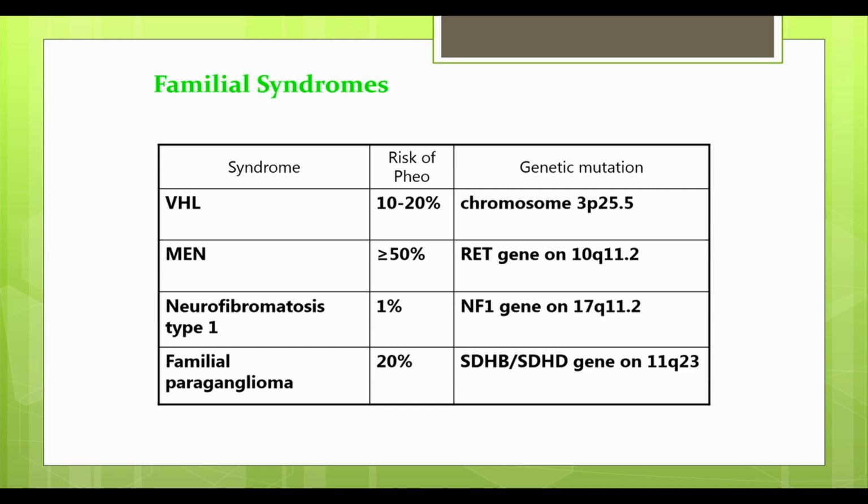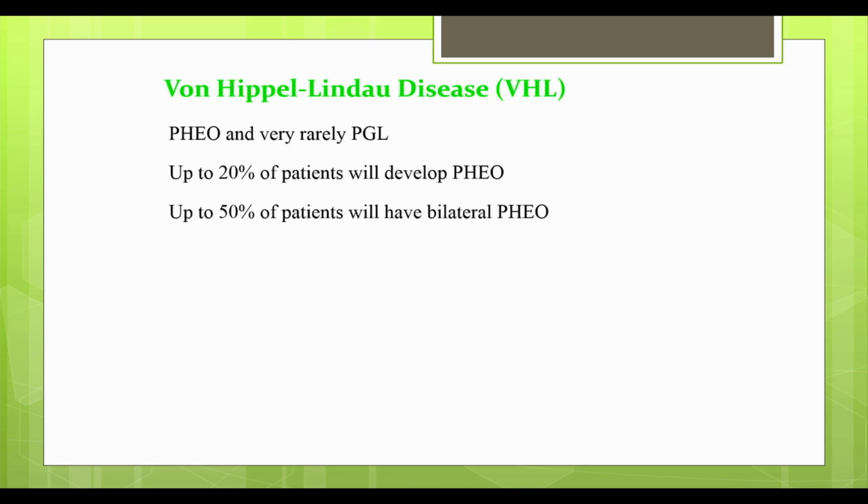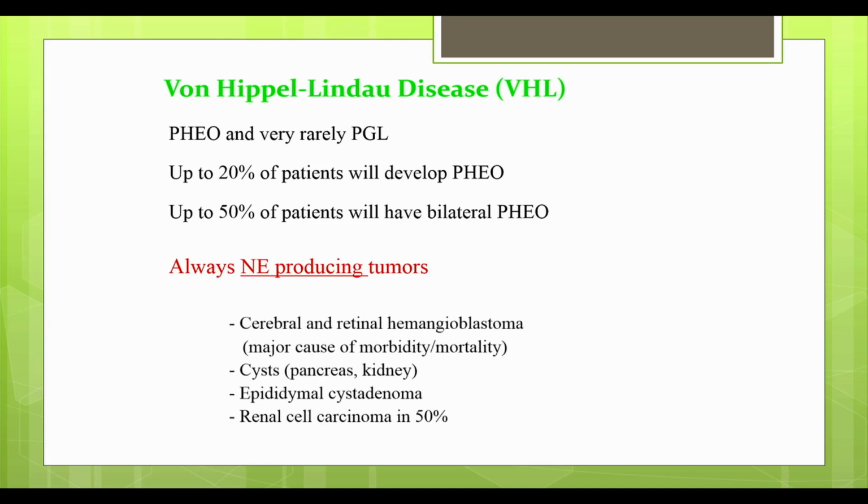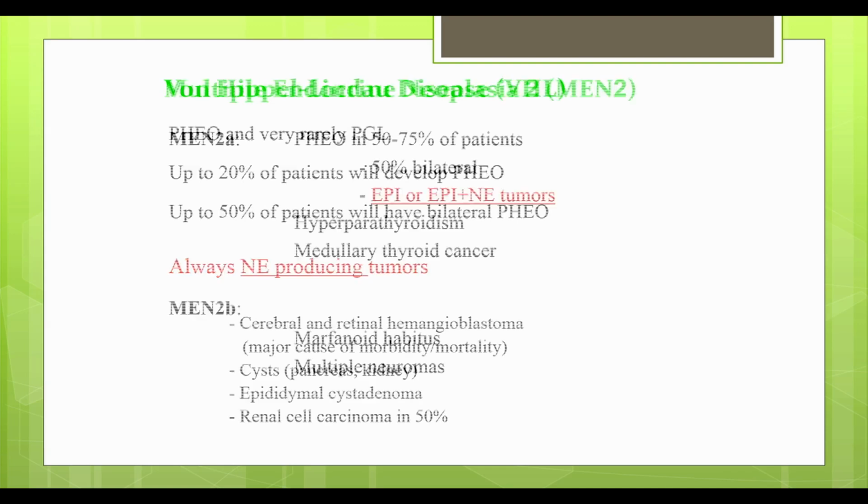And then for paragangliomas, we have familial paraganglioma where the risk of tumor is about 20%. I'm not going to go into much detail about these because we're going to learn about this in another talk later on. But we know about von Hippel-Lindau disease. From an epidemiological perspective, about 20% of these patients will develop pheochromocytoma. And out of those, about 50% or so will have bilateral pheochromocytomas. These are primarily norepinephrine-producing tumors. And then there are certain other features that give away the diagnostic criteria here for von Hippel-Lindau disease.